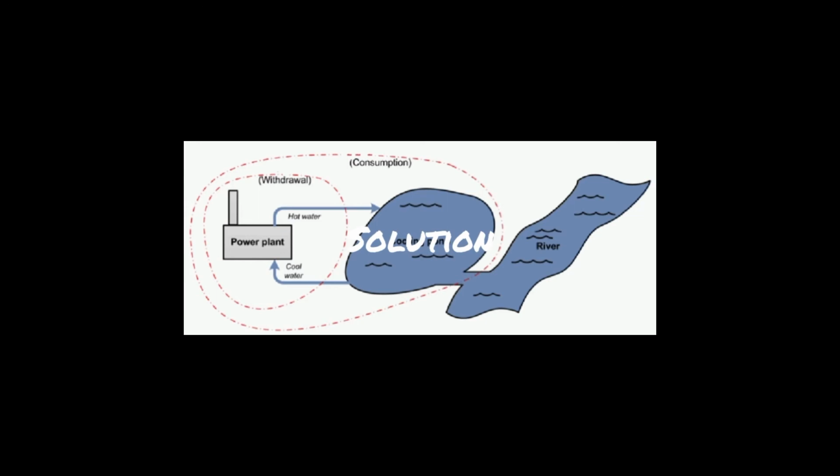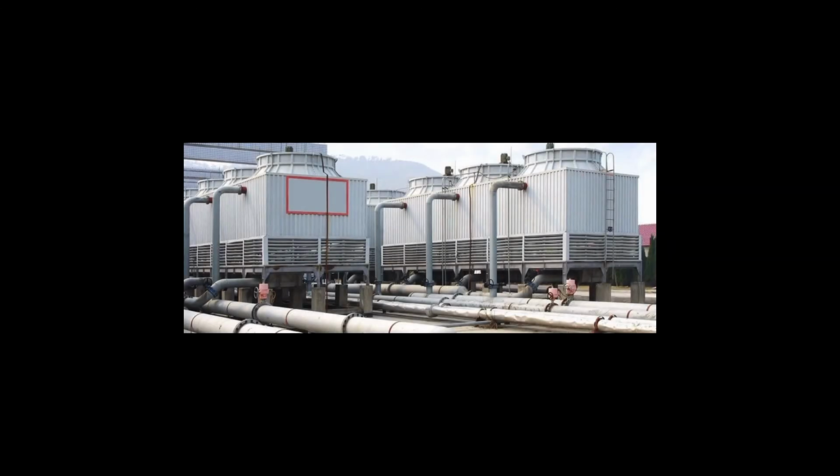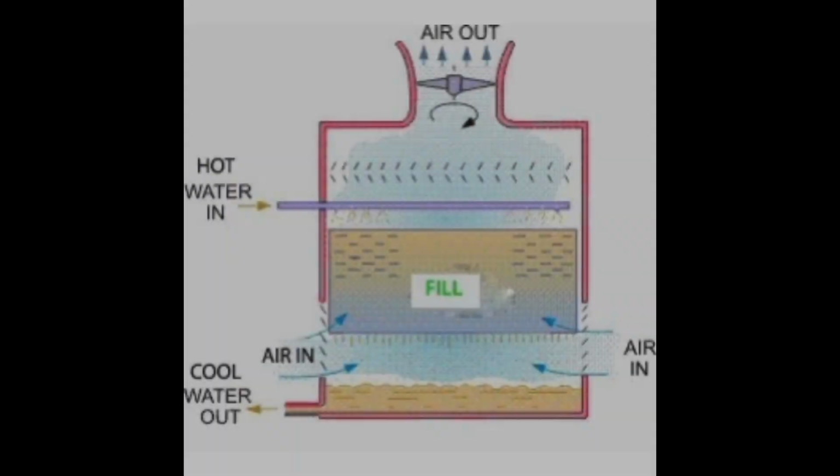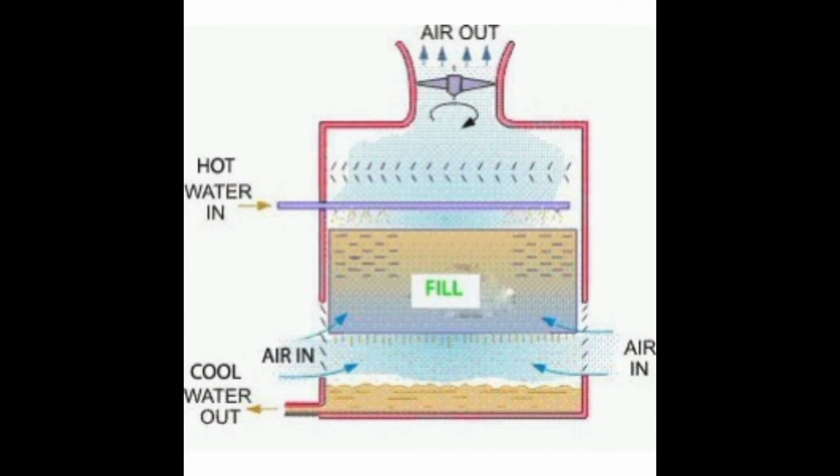The first solution would be to have cooling ponds. Cooling ponds or reservoirs are the simplest methods of controlling thermal discharges. In cooling ponds, heated effluents on the surface of water maximize the dissipation of heat to the atmosphere and minimize the area and volume of water. This is the simplest and cheapest method that cools the water to a considerably low temperature. However, the method alone is less desirable as well as inefficient in terms of air-water contact.